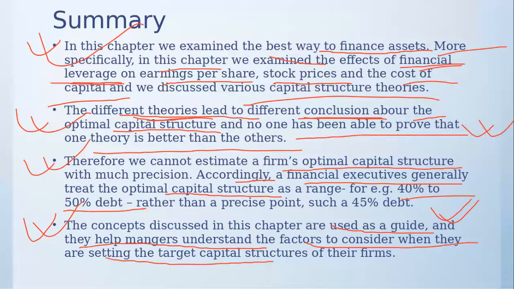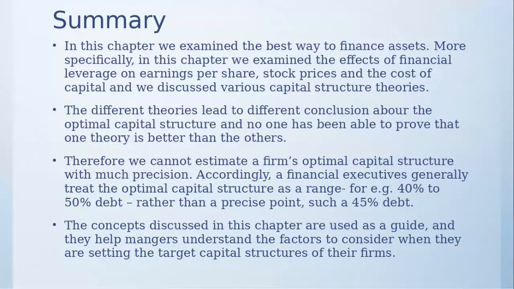Okay, so these are the summaries we learned from this chapter. I found this chapter really interesting, especially how we can apply this in real life and personally as well. If you want to build your earnings in personal finance, you can have a mix of debt and equity.